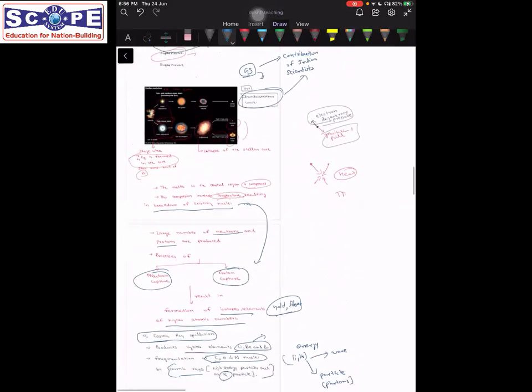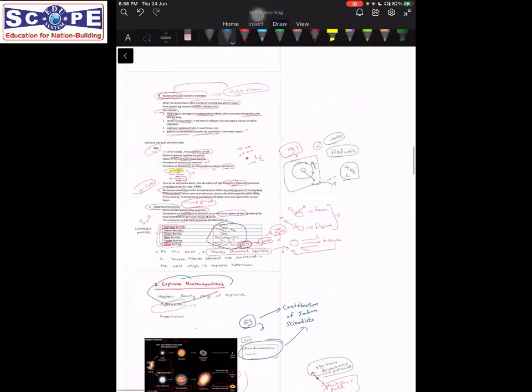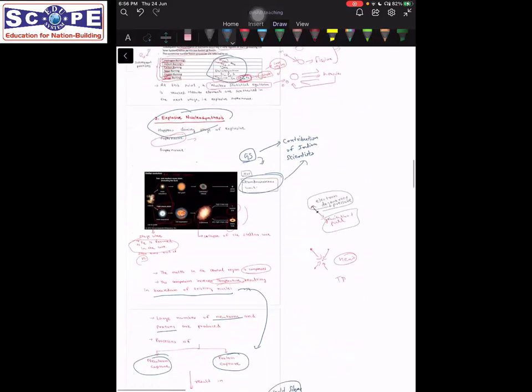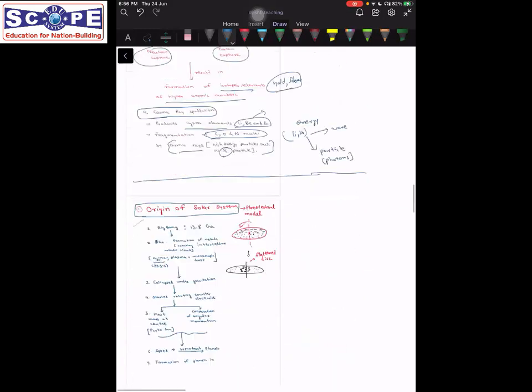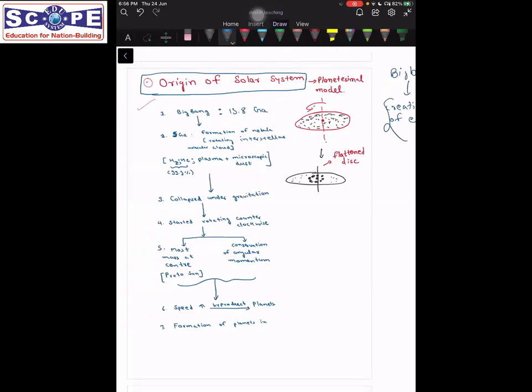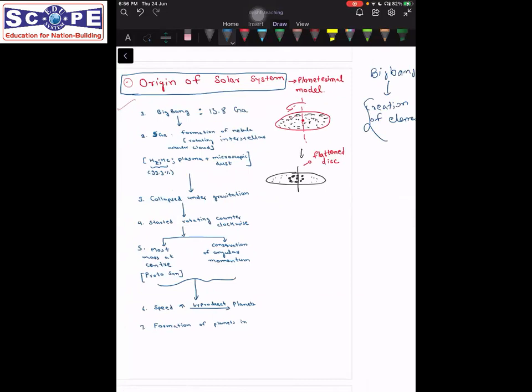So this concludes our topic of nucleosynthesis. Next, we talked about the Big Bang, then we talked about the creation of elements, right? Now we are going to talk about the origin of our solar system. We talked about the generation of stars and galaxies. Now particularly we will deal with the origin of our own solar system.